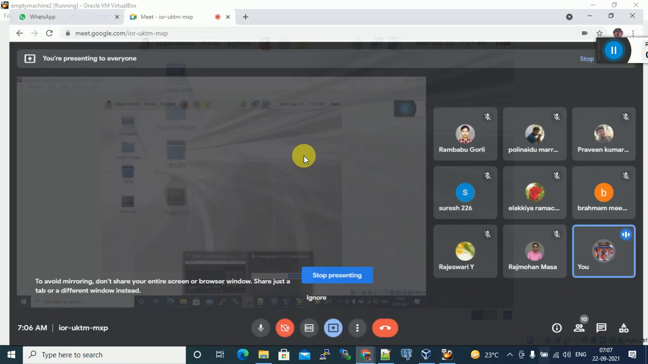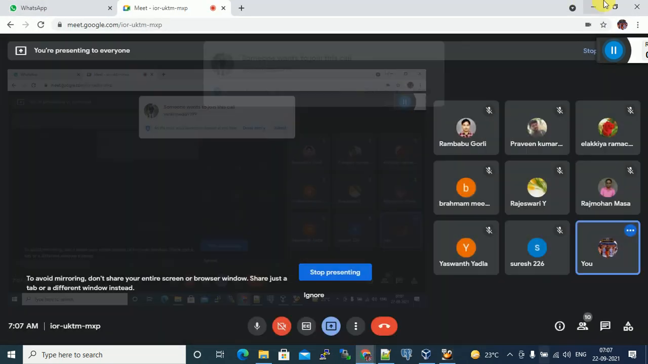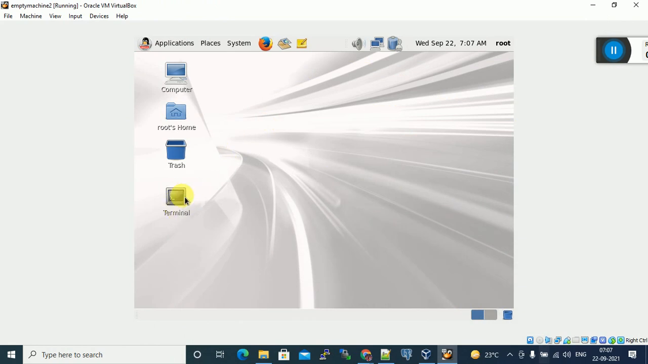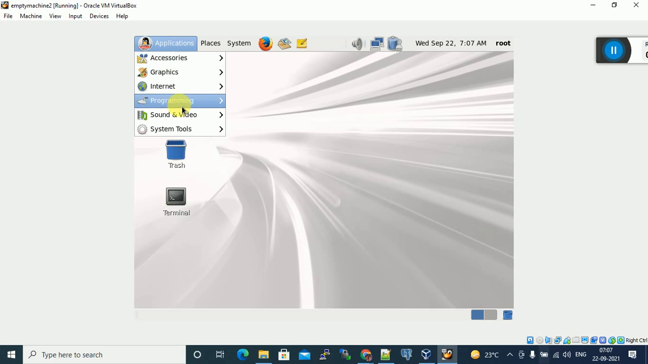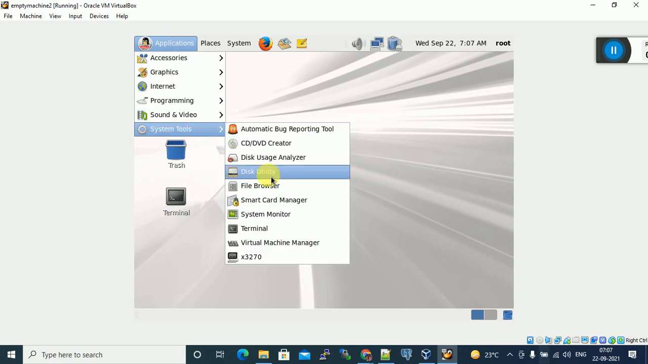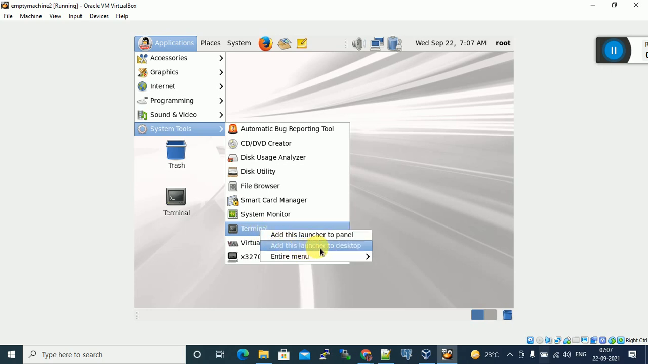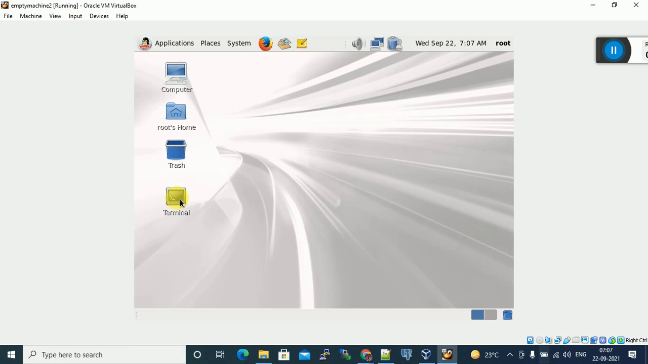So where can I get the terminal? Suppose it's not there on the desktop, where can we get the terminal? Applications, System Tools, click on Terminal. If it is the first time, just right click and choose add this launcher to desktop, so that it will be placed on the desktop. It's already placed. Just double click on Terminal.